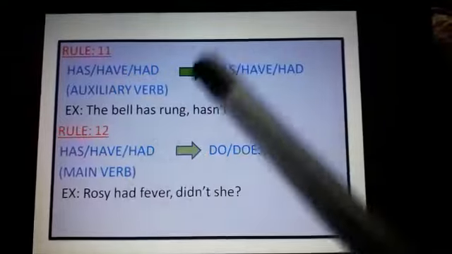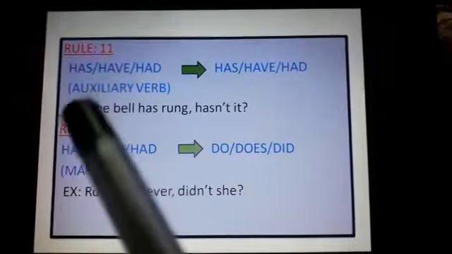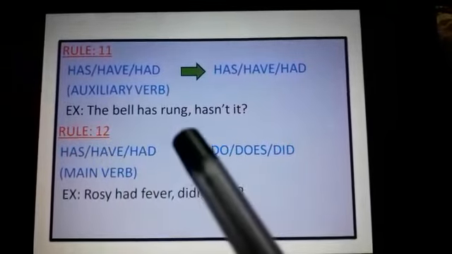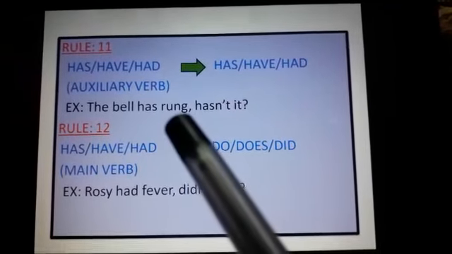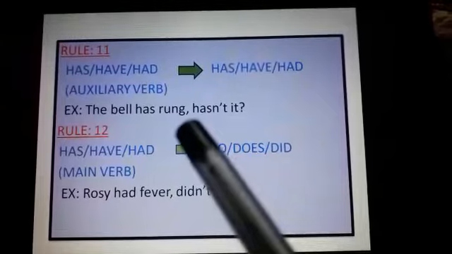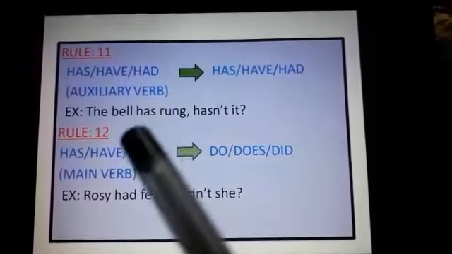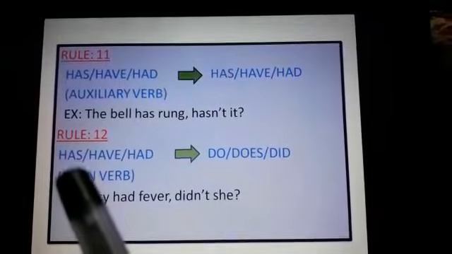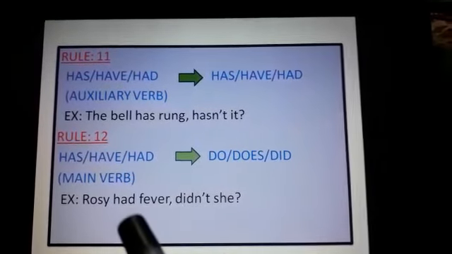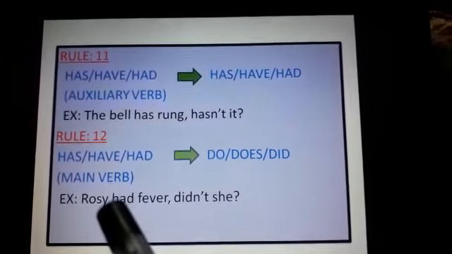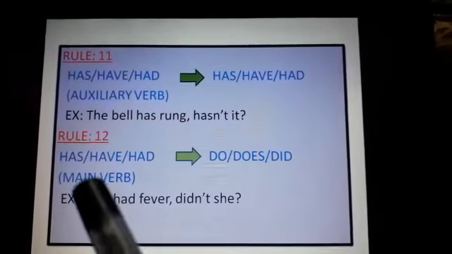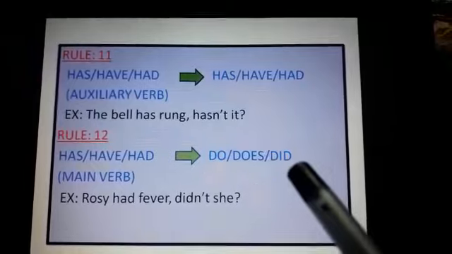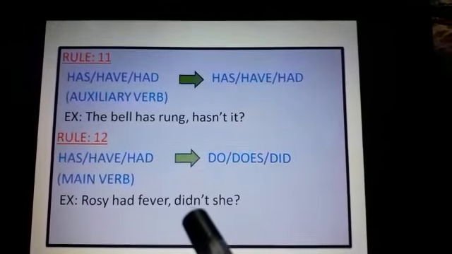Now let's see the difference between these two. If it is has, have, had as an auxiliary verb, you just see this: has rung. Has is the auxiliary verb, rung is the main verb. Then we have to use the same has here. Whatever comes, has or have or had, you have to retain the same. But in this one, had is not an auxiliary verb. This is a main verb here. So if it is a main verb, you have to think about do, does, did. This is the past tense, so we have to use didn't she.